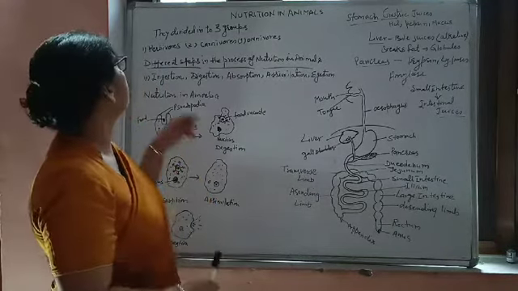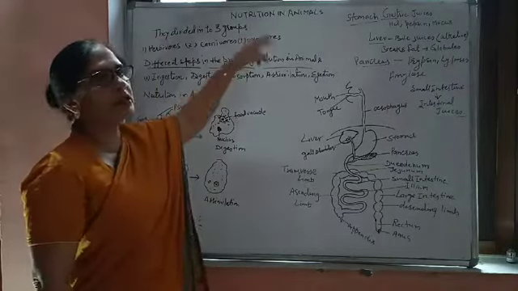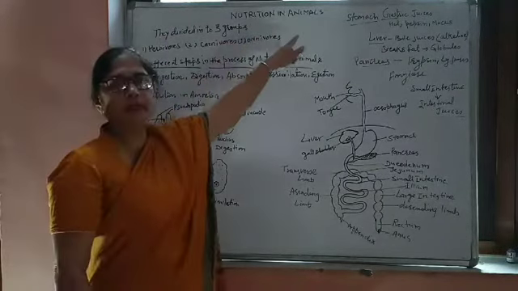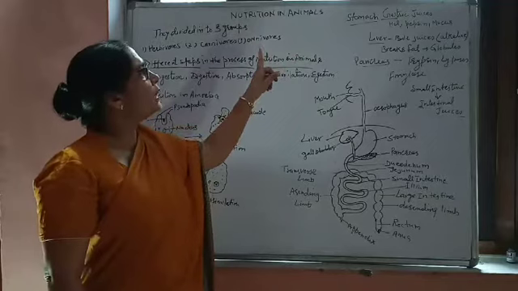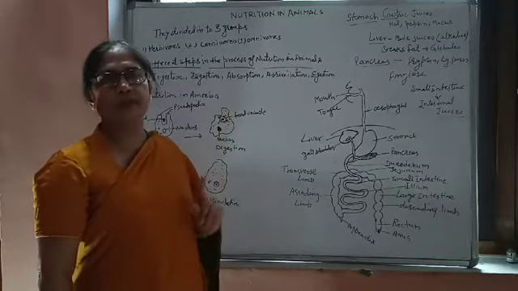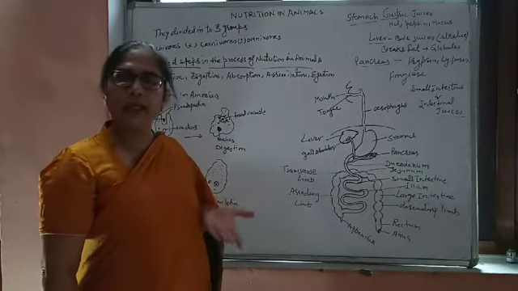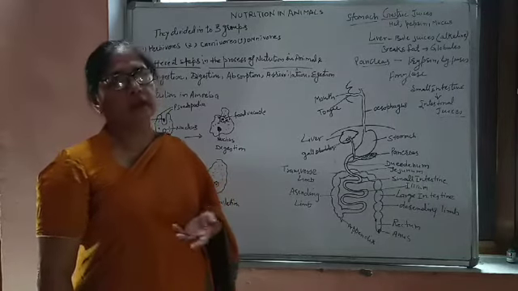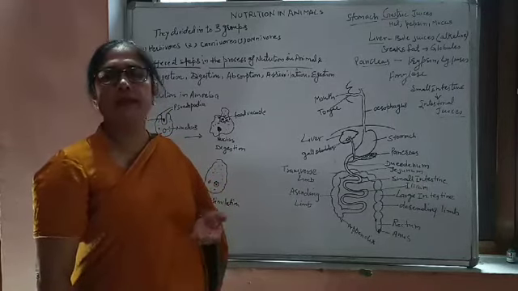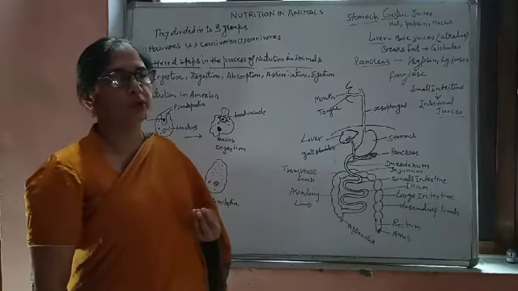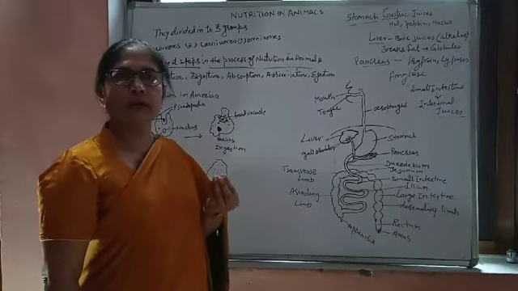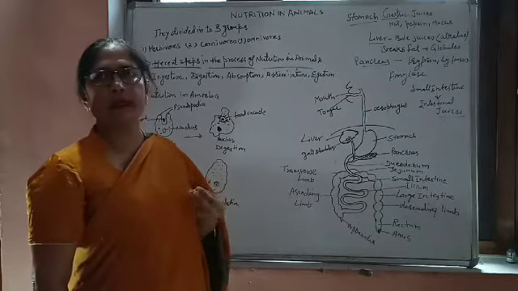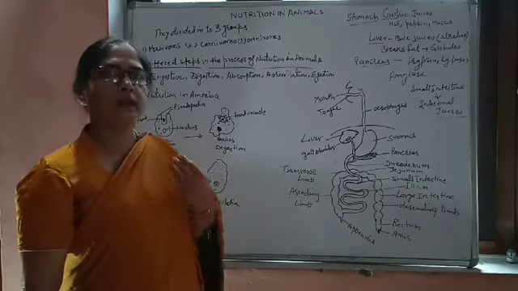These groups are of animals, because here the topic is nutrition in animals. As I told you, animals are not capable of synthesizing food, that's why they take food directly or indirectly from plants or other organisms, and that's why we are studying the holozoic mode of nutrition. So based on the type of food habits, we have divided these animals into three categories.